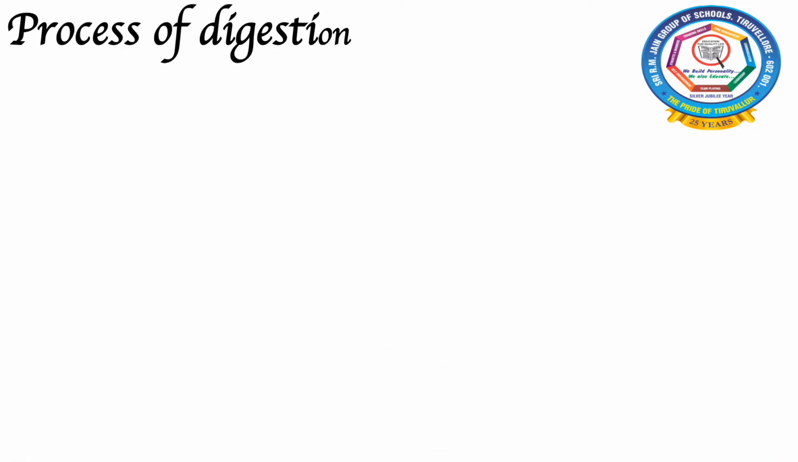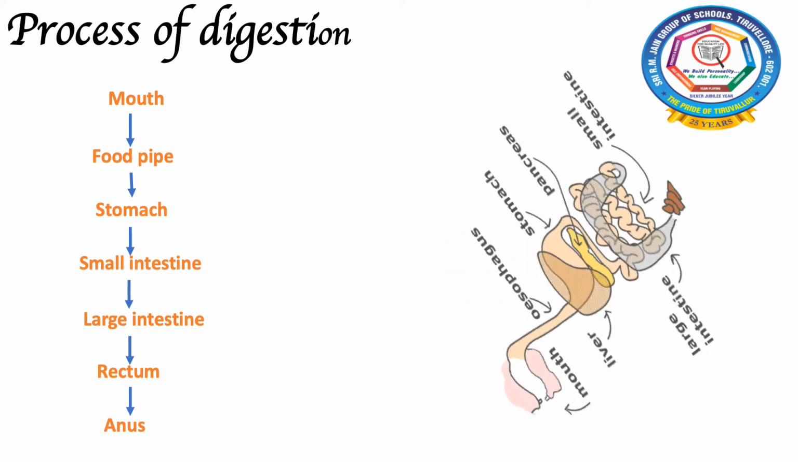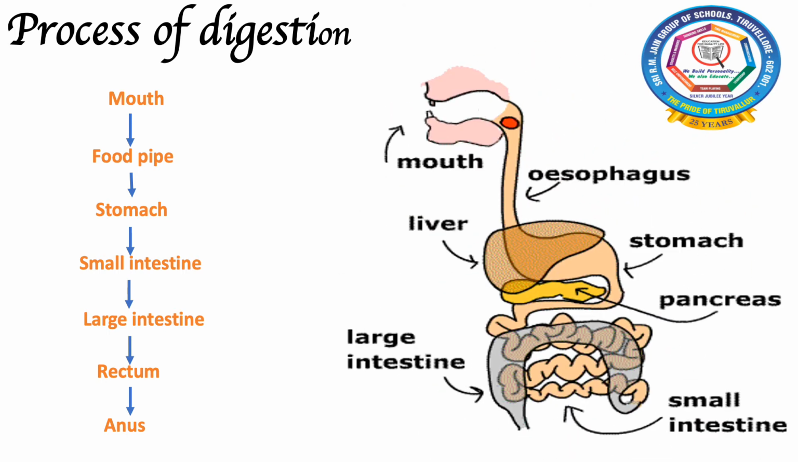So now we are going to see about the process that is involved in digestion. The organs that are involved in digestion are mouth, food pipe, stomach, small intestine, large intestine, rectum and anus. These are the organs that are involved in the process of digestion. I'll tell you again, digestion is the process of breaking down of food into smaller parts that can be easily absorbed by our blood.